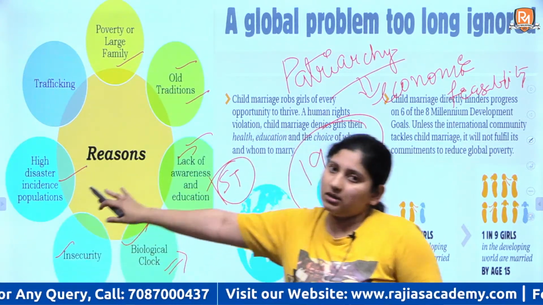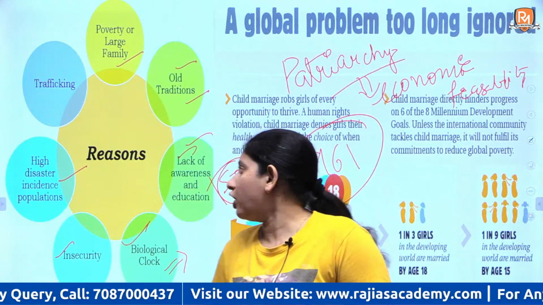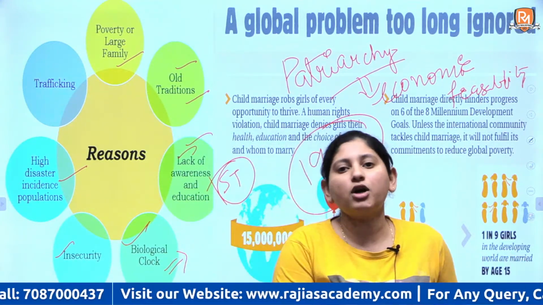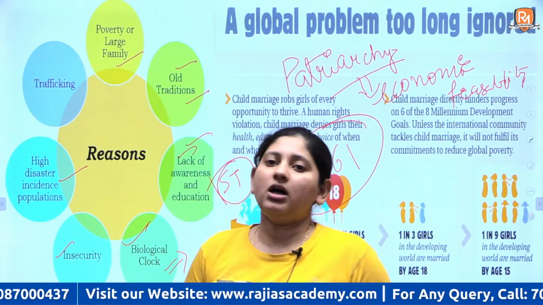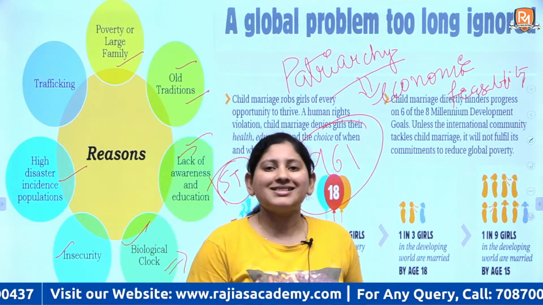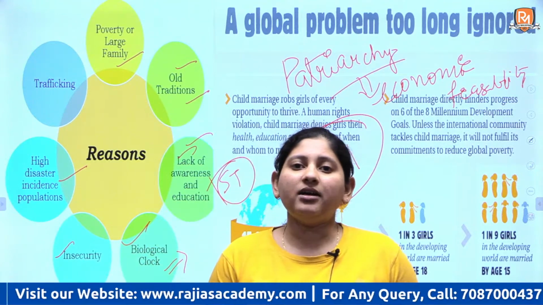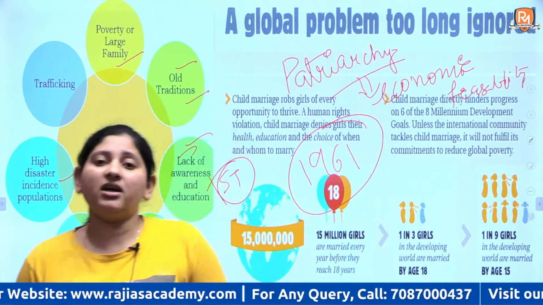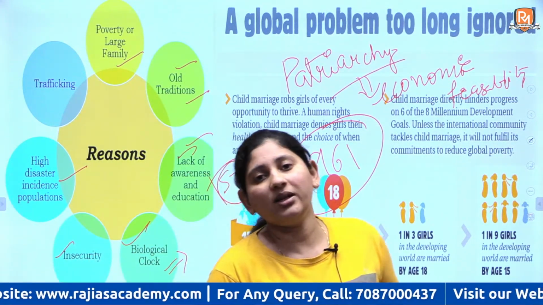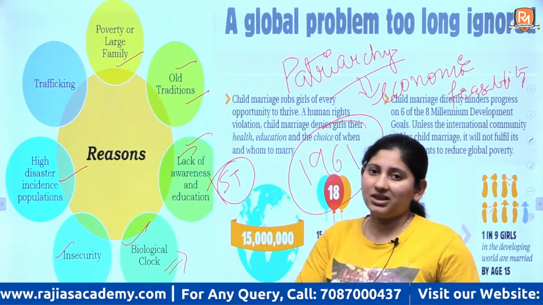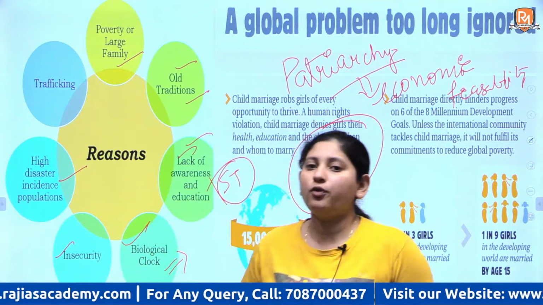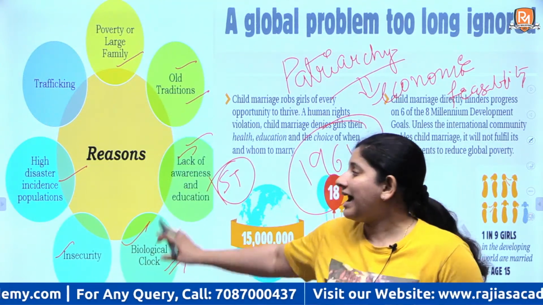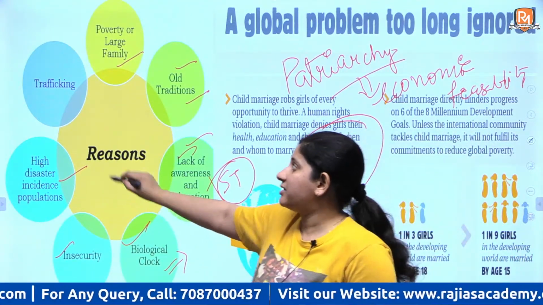Then there is one reason of high disaster incidence population, right? For example, there's a war going on in Ukraine right now. See, so if a family in Ukraine has some relatives in Europe, right, and they feel like their children are not safe in Ukraine, just to provide them a better situation or better life, they will marry their daughters off to the family they know in Europe, right? So because of war-like situations or disasters, whether man-made or natural, a high rate of child marriages take place.